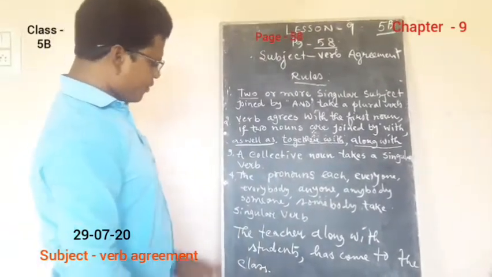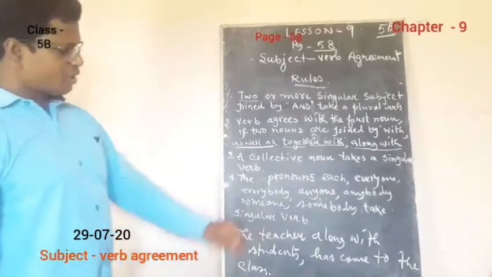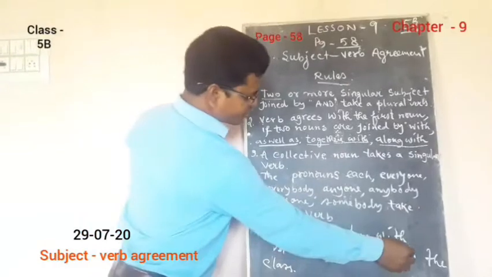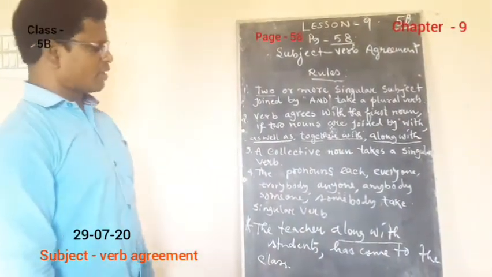So here, the teacher, this is an example. The teacher along with, see the words along with, students has come to the class.